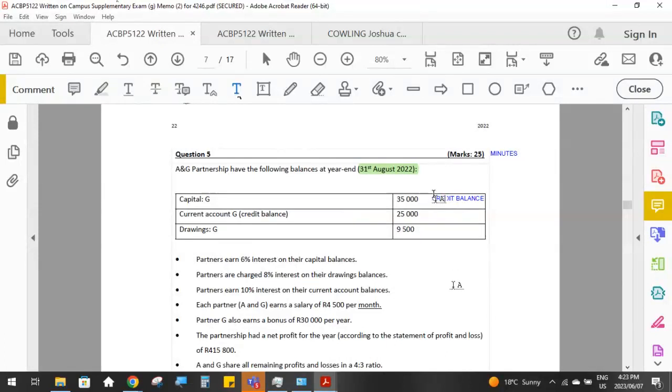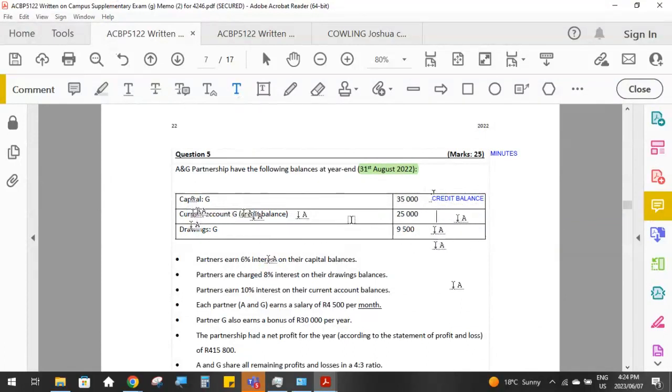Remember your accounting equation: assets on the left-hand side are debits, equal to owner's equity plus liabilities on the right-hand side, which are credits. So capital is an owner's equity account, and they say that the owner's current account is a credit balance because remember the current account can be a credit balance if the business owes the partner money, and it will be a debit balance if the partner owes the business money. And in this case, it is a credit.